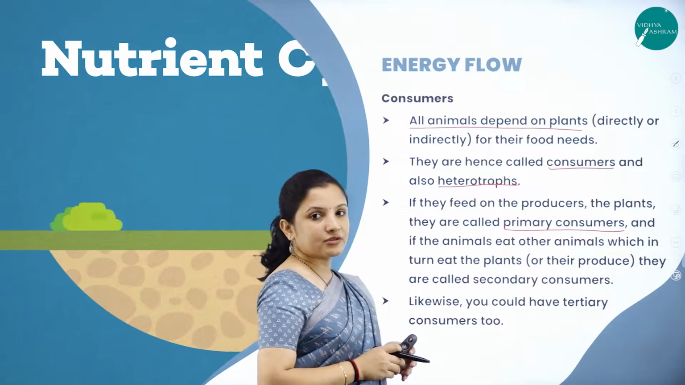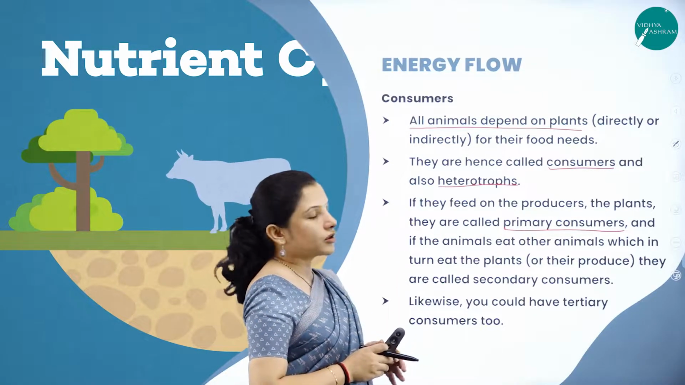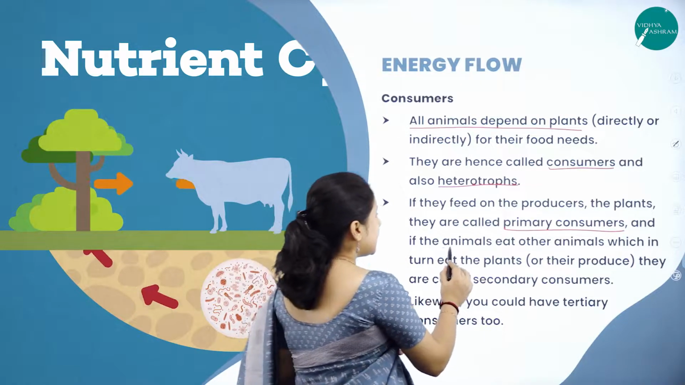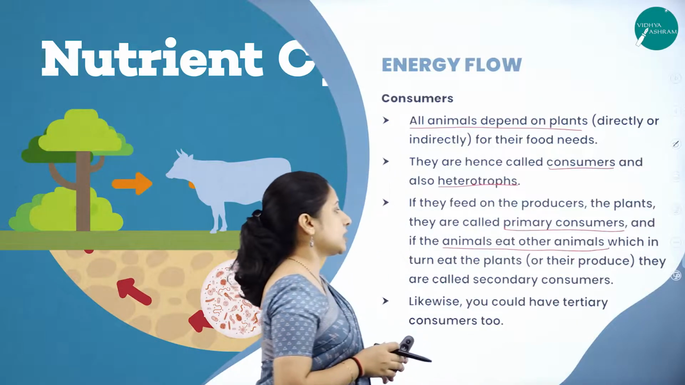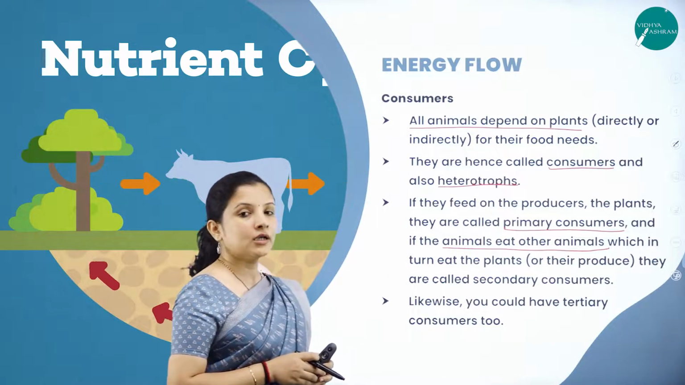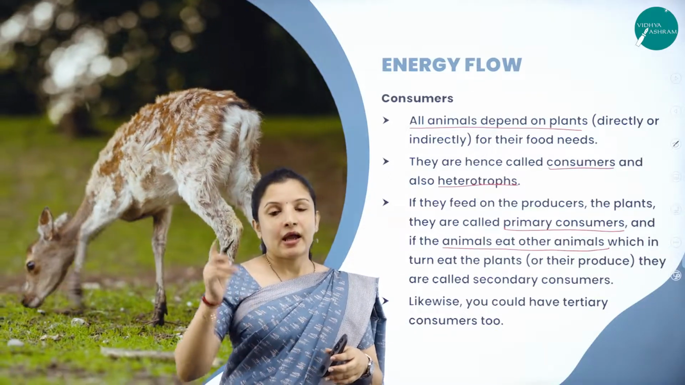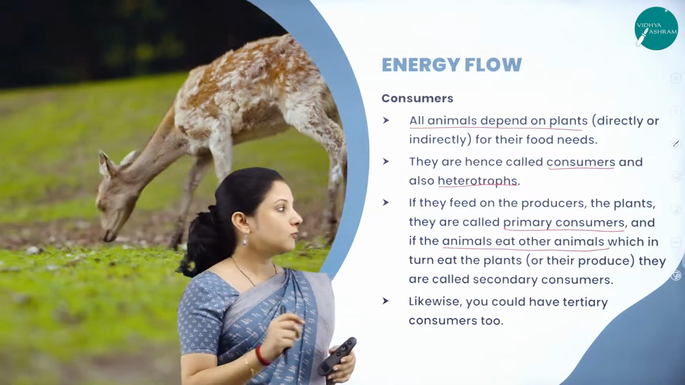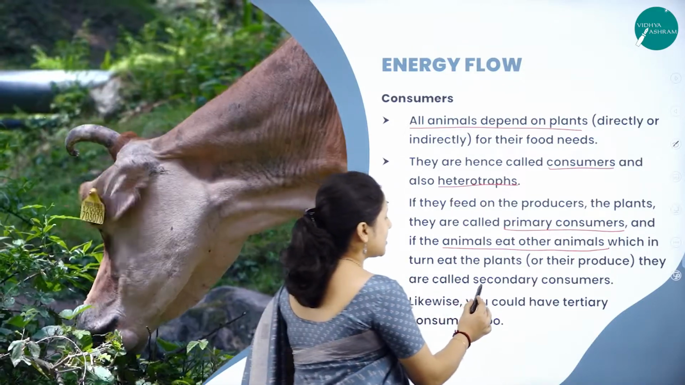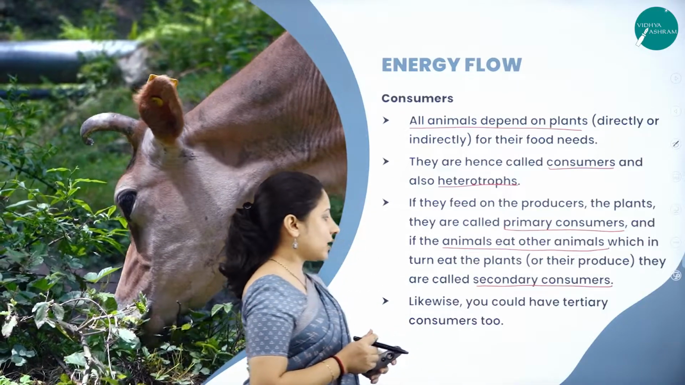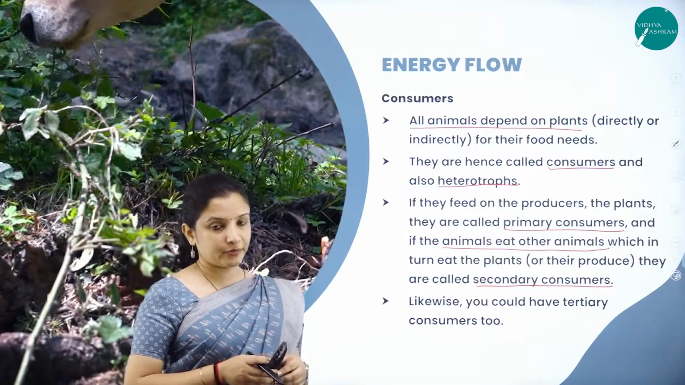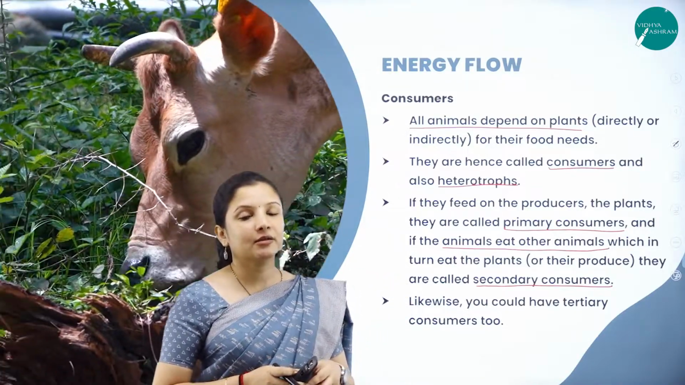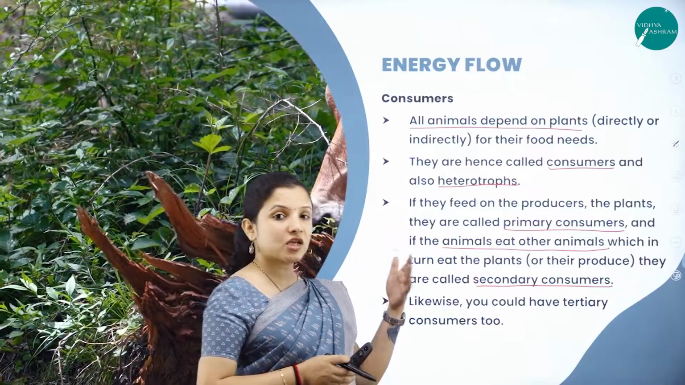So if they feed on the producers, that is the plants, such organisms are called primary consumers. And if the animals eat other animals, which in turn eat the plants, or in simple words, if the carnivores eat the herbivores, then the carnivores will become the secondary consumers. Likewise, tertiary consumers will also be there. That is, if the omnivores feed on the carnivores, then it will become a tertiary consumer. Like this, the chain increases.